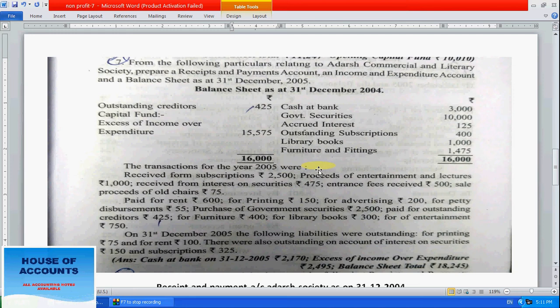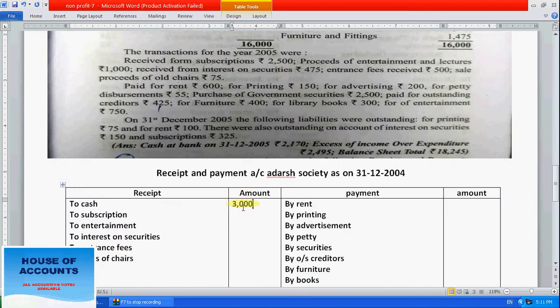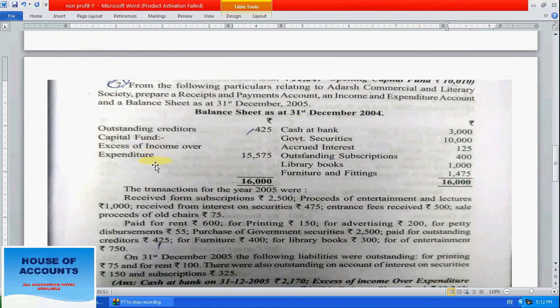The transactions for the year 2005: receipt from subscription, how much? 2500. So right here 2500. After that, proceeds of entertainment and lectures. How much have we received? For entertainment 1000. The next entry is receipt from interest on securities 475. Next, entrance fees received 500. After that, sale proceeds of old chairs, how much? 75 only.